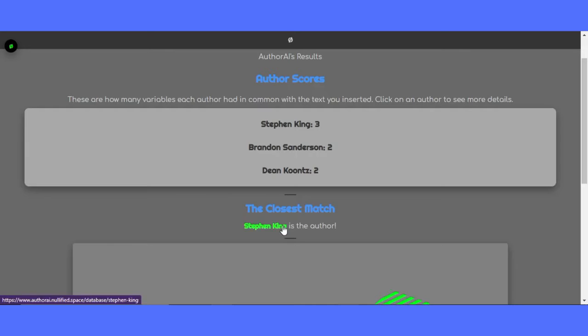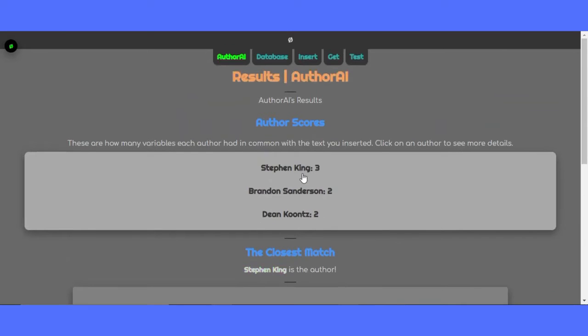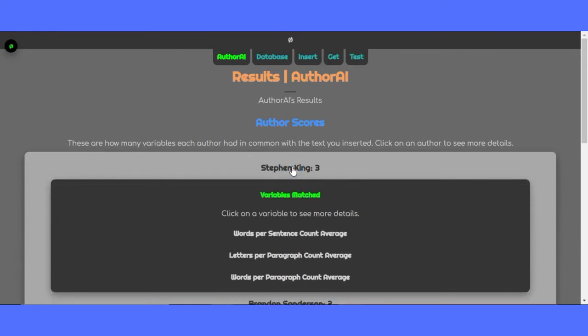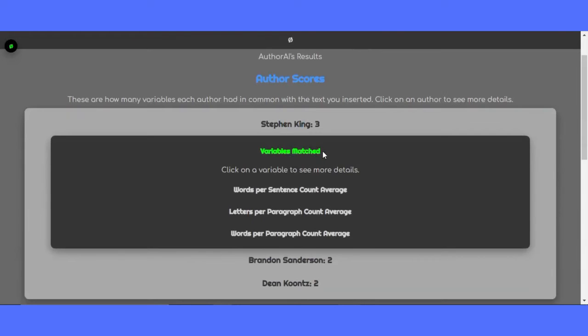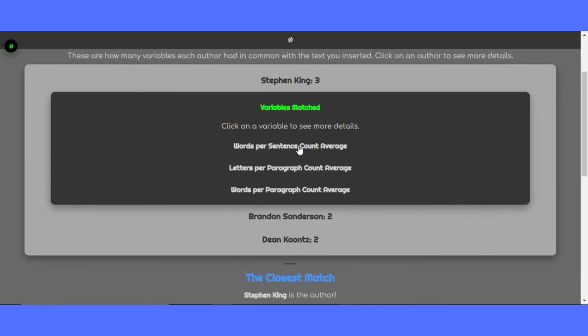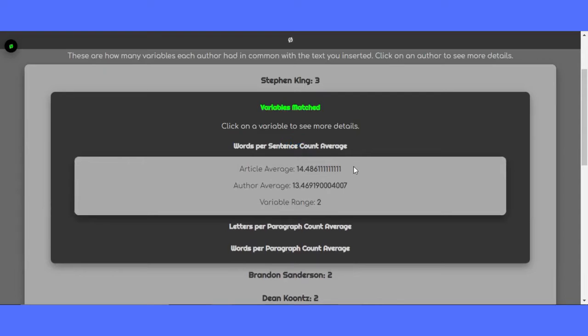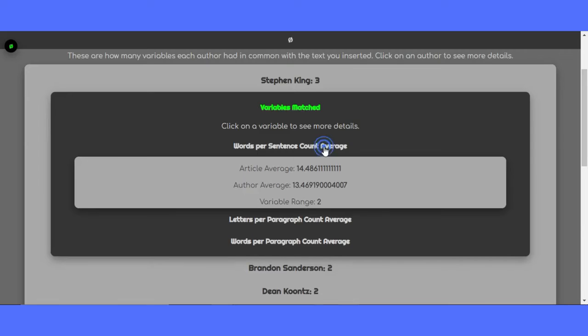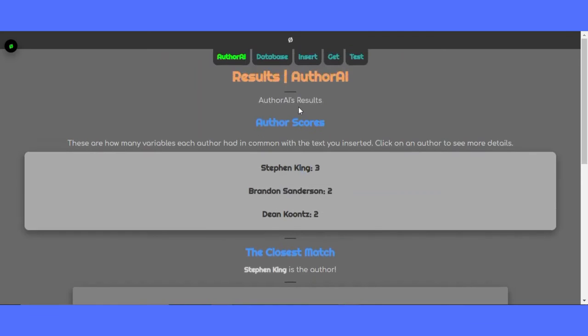You can click on them and view their database profile. And here it lists how many points each one got and puts them in descending order. And you can click on the author name to bring up more information. And here, after you click on the author, you can see the different variables that matched. You can click on those variables and open up more information, and you can see what the article average was, what the author average was, and what the variable range was. AuthorAI's decision was correct. The article was written by Stephen King.